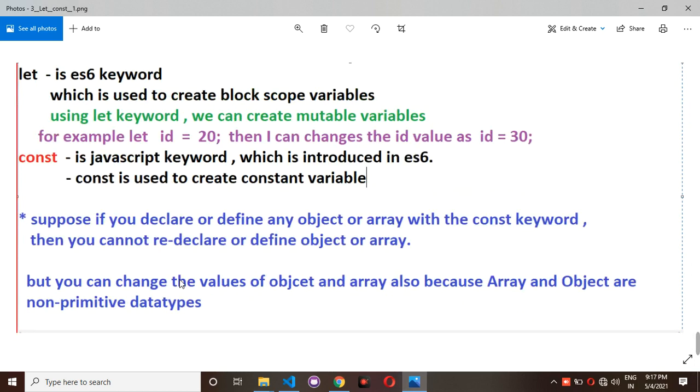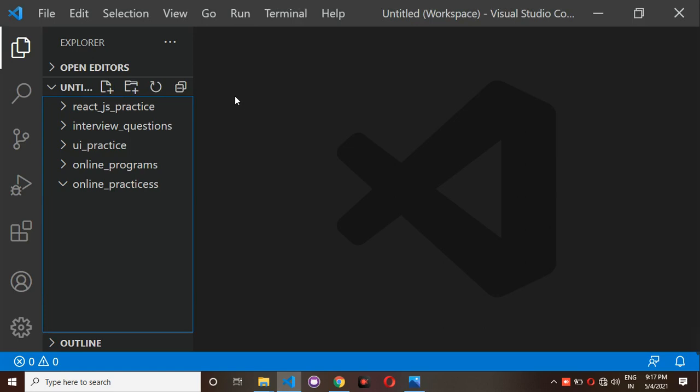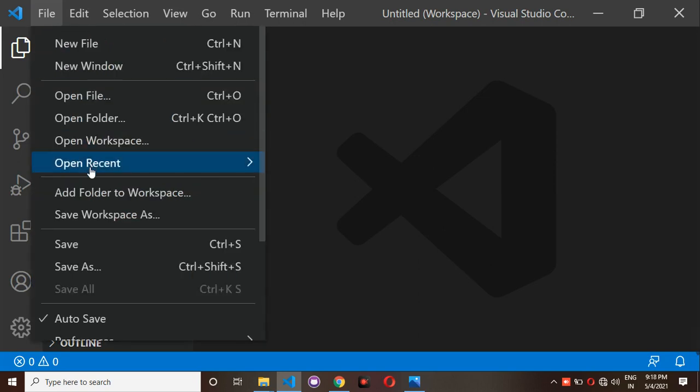At the same time, we have two more keywords. First I'm going to explain the var keyword. For example, if you would like to create any variables or any program with JavaScript, we need an IDE. IDE means integrated development environment. For example, this is Visual Studio Code. If you open Visual Studio Code, you will get this IDE. And for example, here I have one file. If I click here, then you will get Add Folder to Workspace.